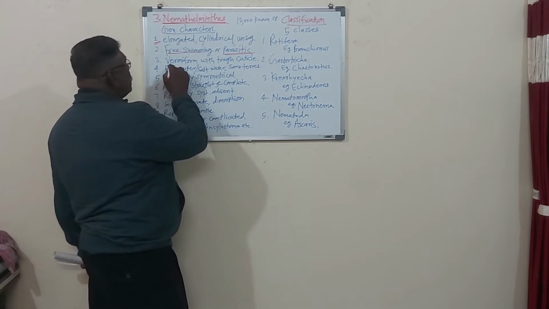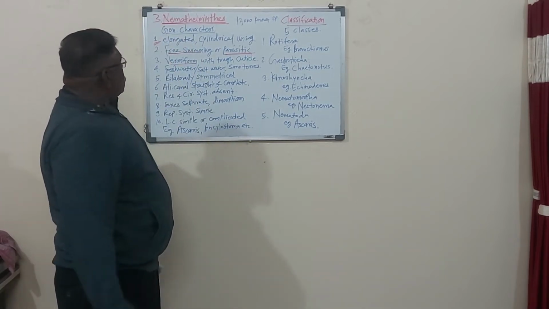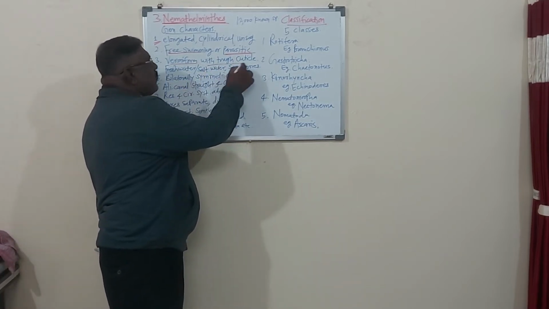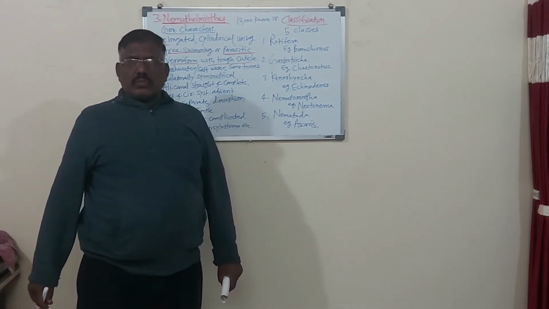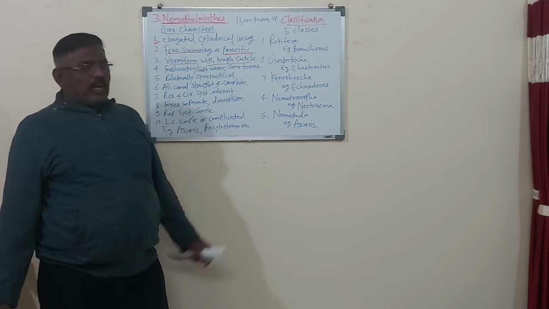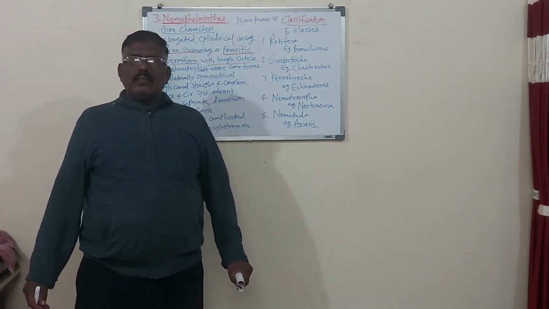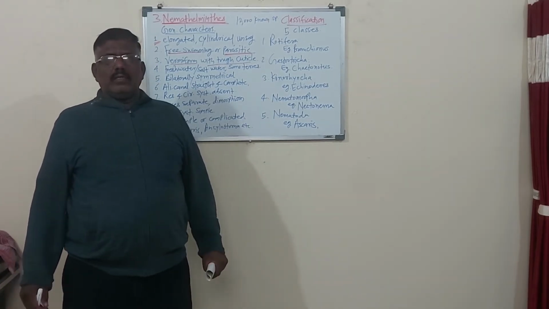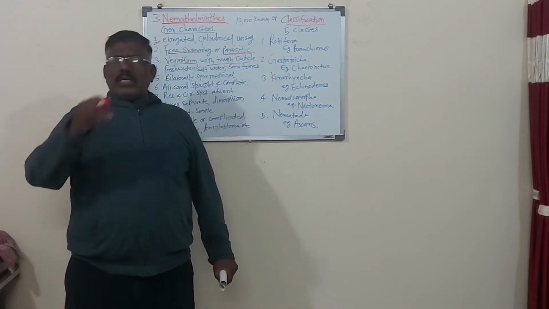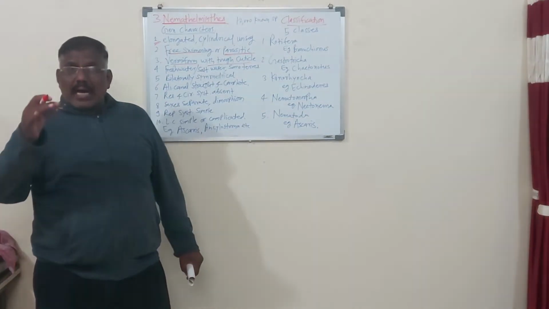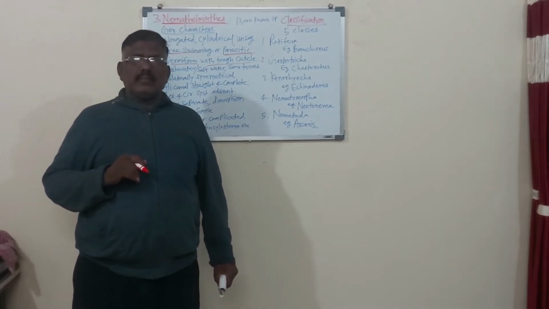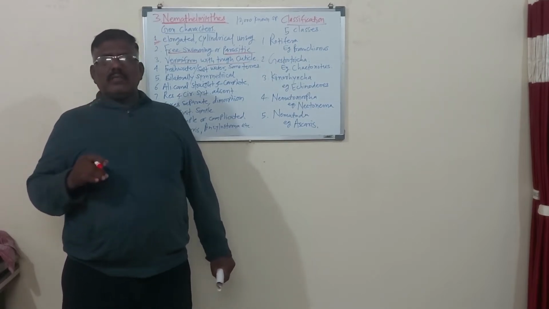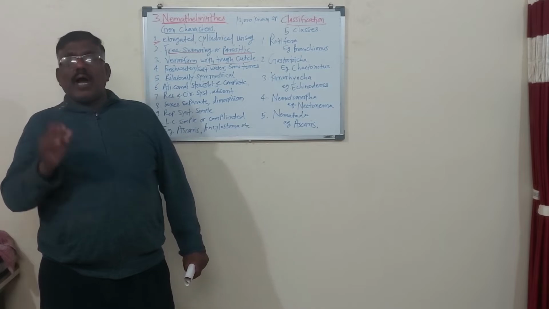Now another character: the animals belonging to the phylum Nemathelminthes are wormiform, worm-like, with a tough cuticle, having resistance. The animal is parasitic. They are found in the intestine. It is an endoparasite. So the question arises, why are they not digested in the intestine? If we eat a piece of flesh of any animal, that is digested. But this animal is not digested. Why? What is the reason?